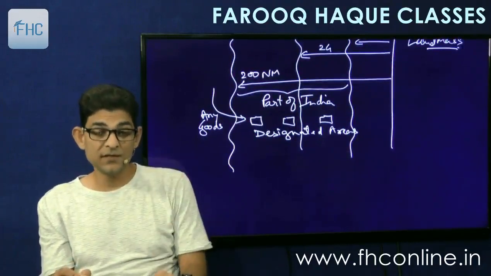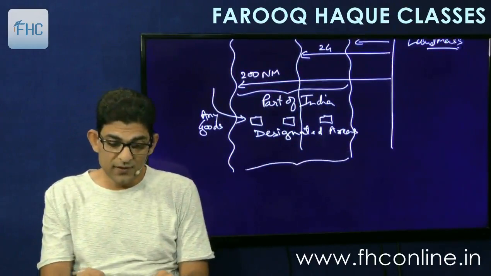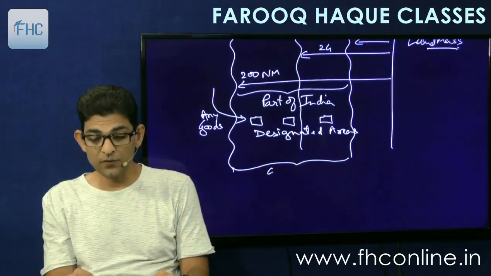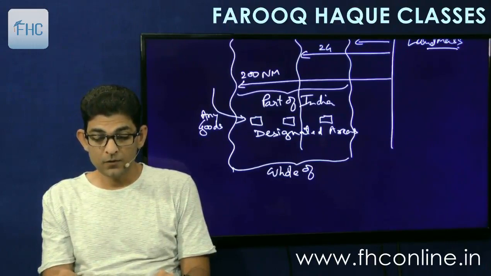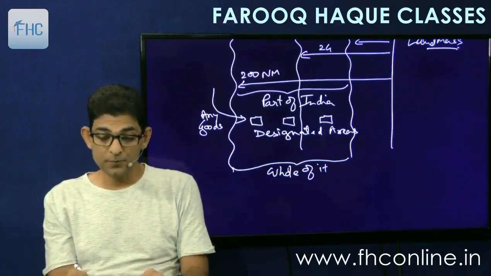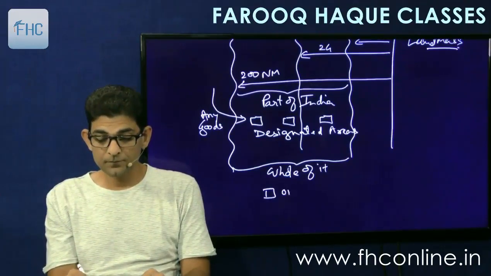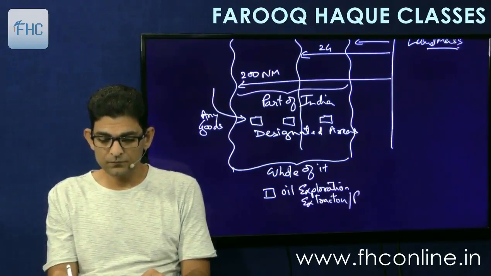Apart from these designated areas, the whole of the exclusive economic zone, whole of it, is considered as part of India for one purpose, and that is oil exploration, extraction or production.